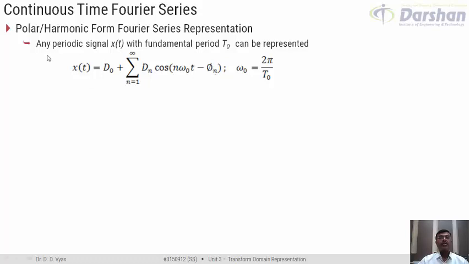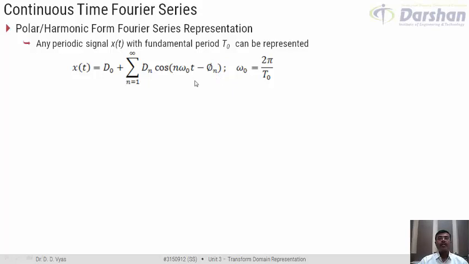So here x of t is represented as a summation of cosine signals which may have different amplitudes and different frequencies that are harmonically related to the fundamental frequency omega 0, and in addition we have the phase angle phi.